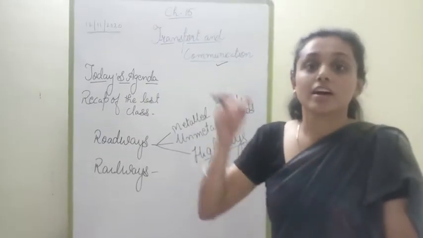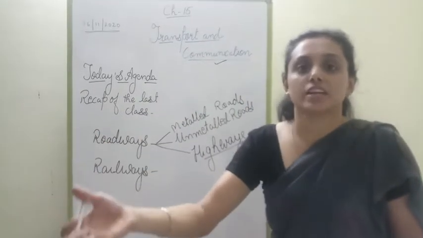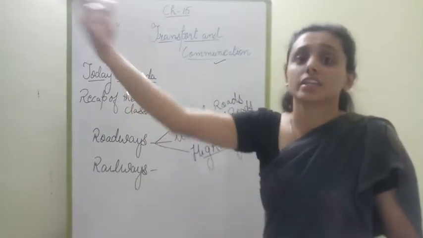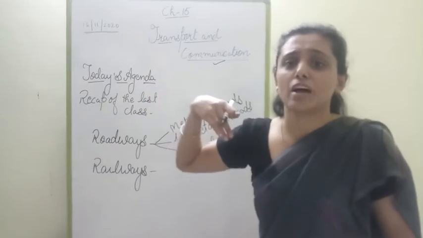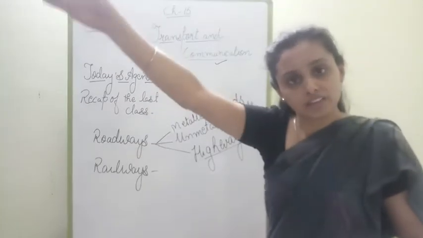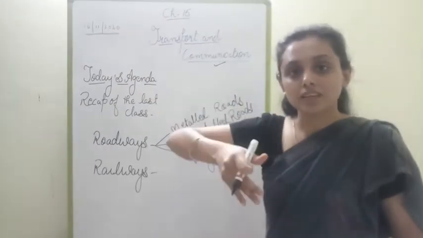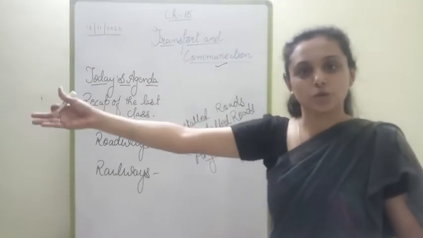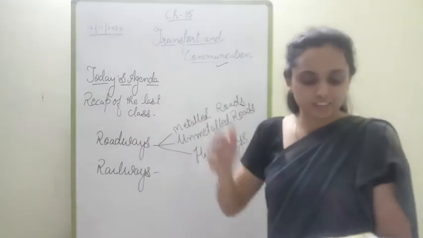Then bridges. Suppose there are people who are staying on one end of the river and there is a market on the other end. Then they will have to take a long way to reach that market. But with the help of the construction of a bridge, they can easily go from one place to another.